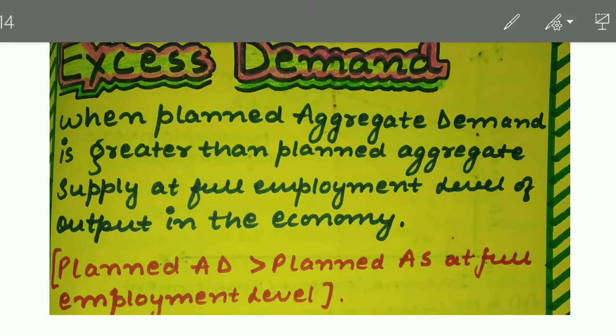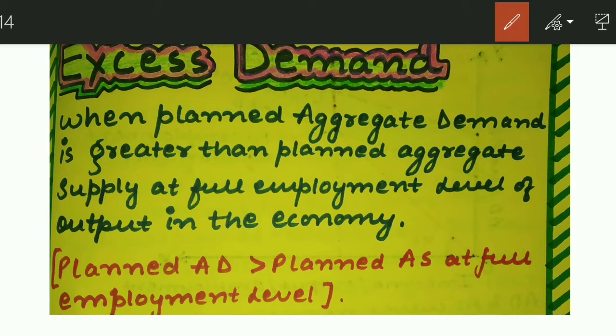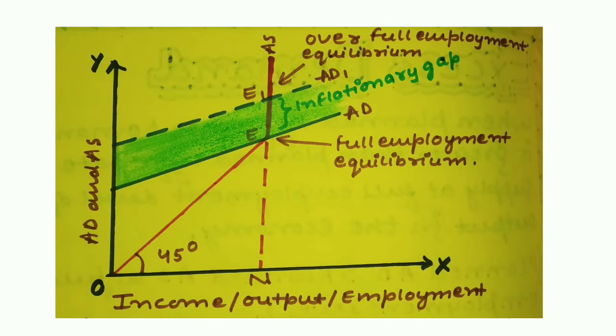For the sake of simplicity, always remember that whenever a question relating to excess demand is asked, please don't forget to mention each and every keyword. Planned aggregate demand. Don't write simply aggregate demand. So whenever planned aggregate demand of the economy is greater than planned aggregate supply at full employment level of output in the economy, then there is a gap between aggregate demand and aggregate supply, which is technically called inflation.